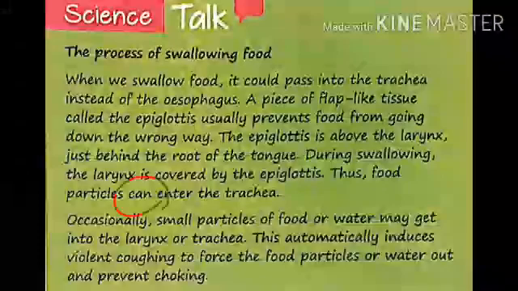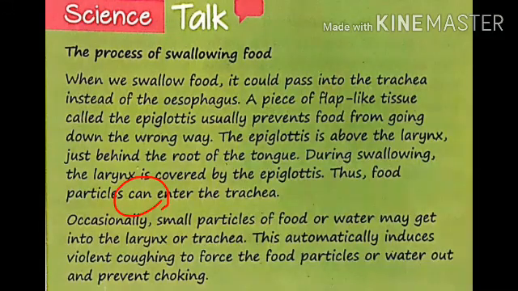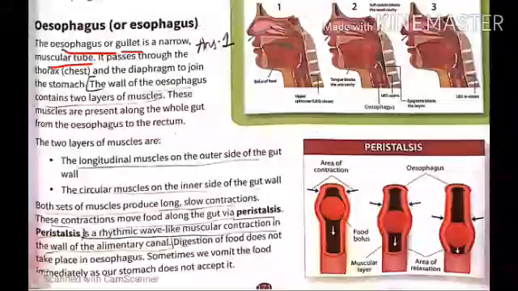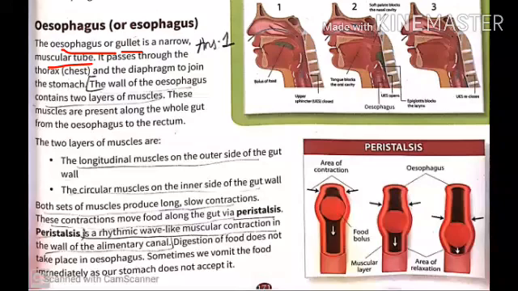Students, please do one correction here. Write cannot in place of can. But occasionally, small particles of food or water may get into the larynx. This induces violent coughing automatically to force the food particles or water out from the larynx or trachea and prevent choking.